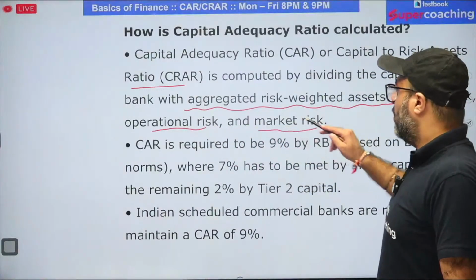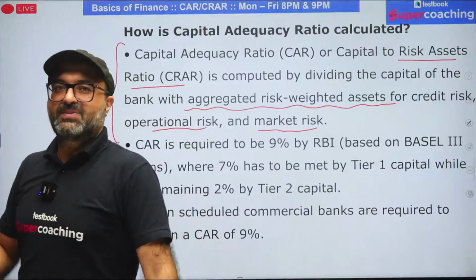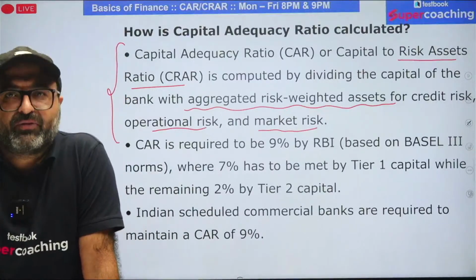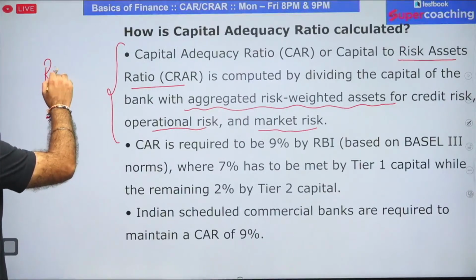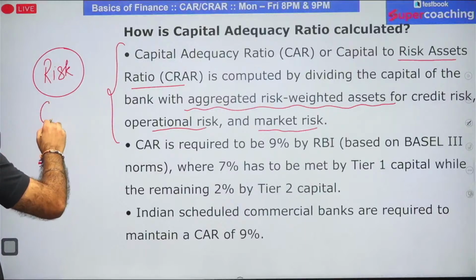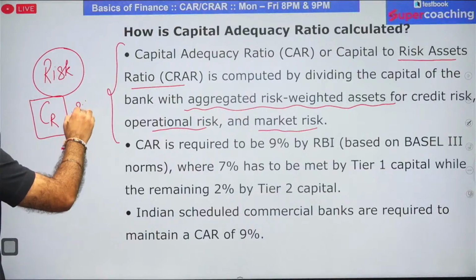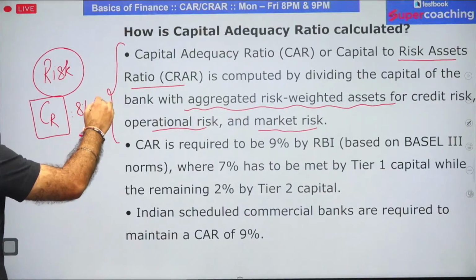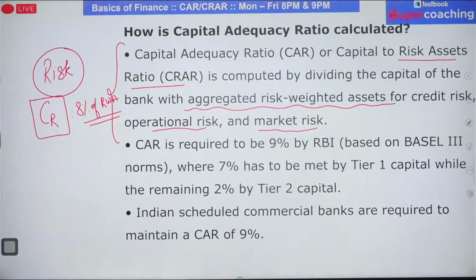All these risks should be calculated by the bank beforehand. Once bank has calculated these risks, then against these risks, bank is liable to maintain a reserve, and that reserve should be at least 8% of the weighted risk, which we call risk-weighted asset.